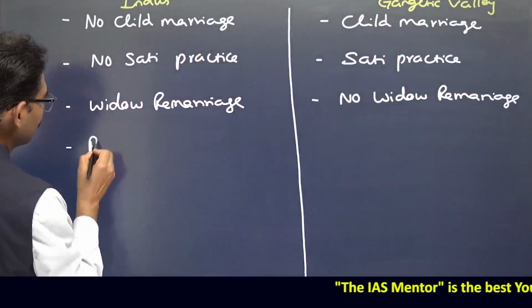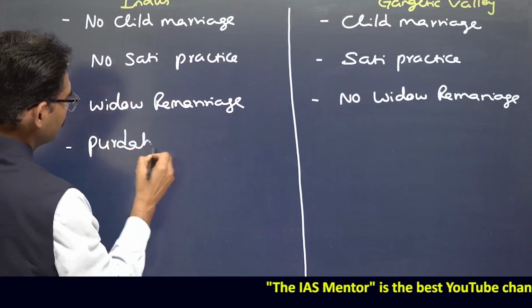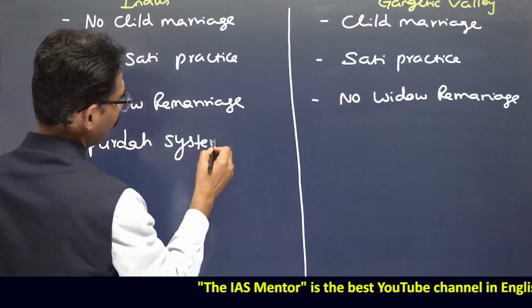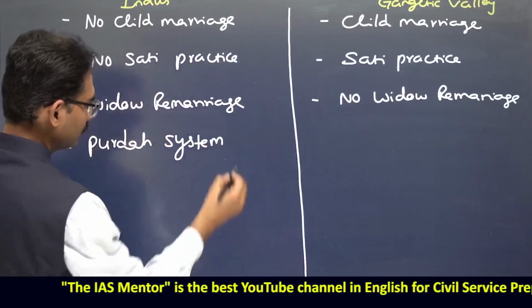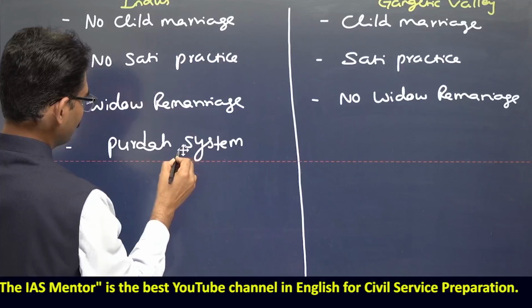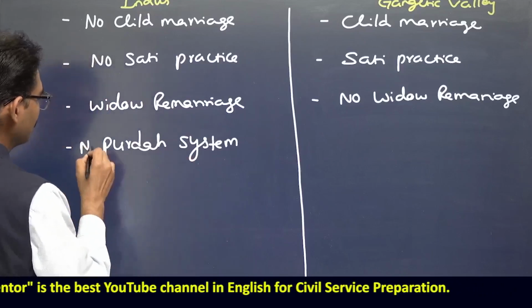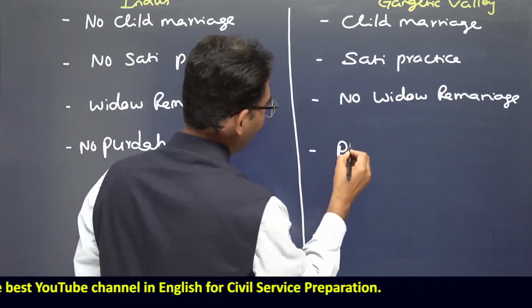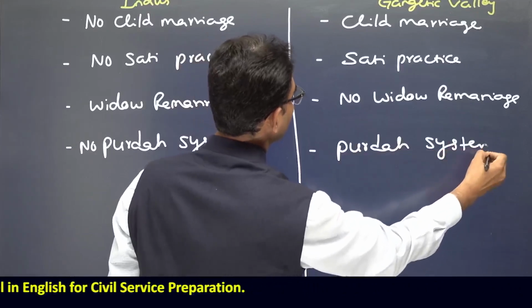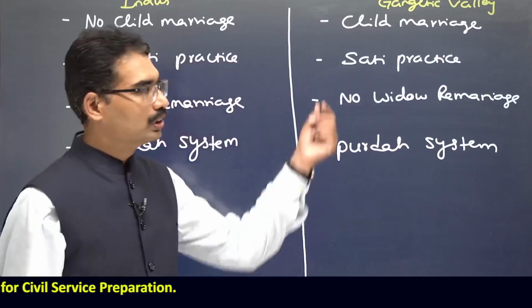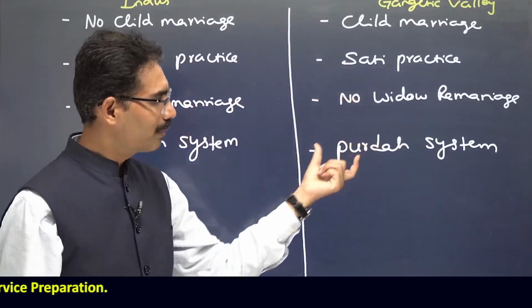Next one, the parda system. Here, no parda system, and here, the parda system prevailed. Child marriages, sati practice, no widow remarriage, parda system.